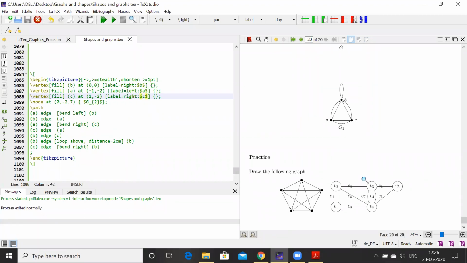Do it yourself. First install those packages or add those packages, and then using this simple command, play around with it, do some practice, and definitely explore many things out of this. It's just a beginning of drawing pictures or graphs in LaTeX.